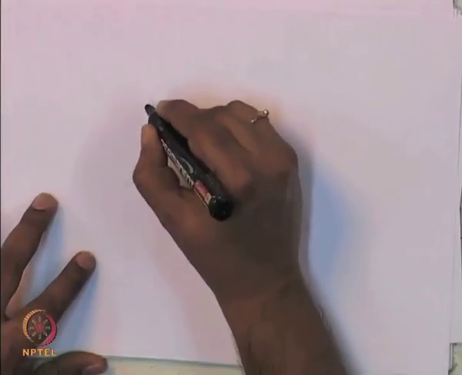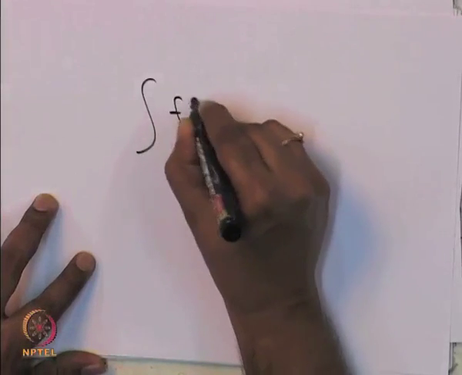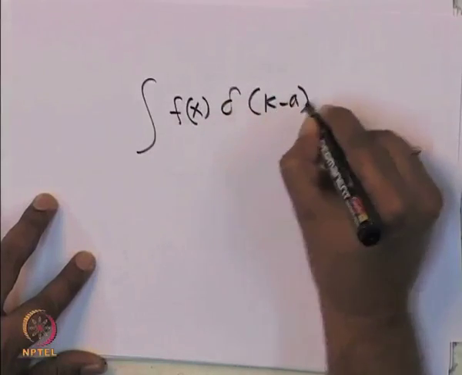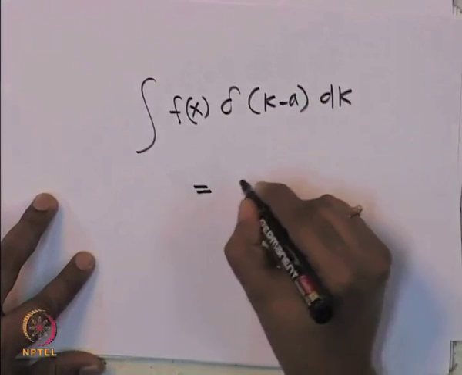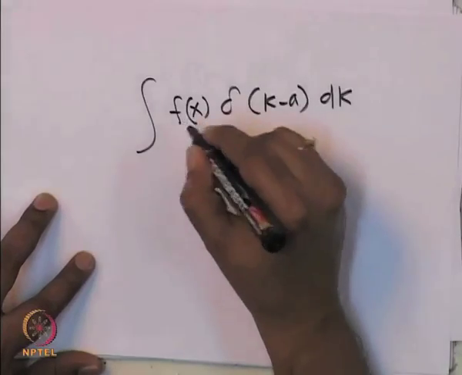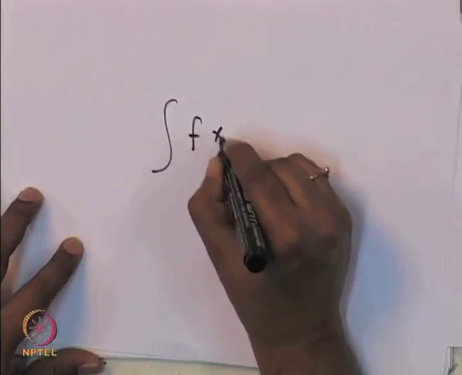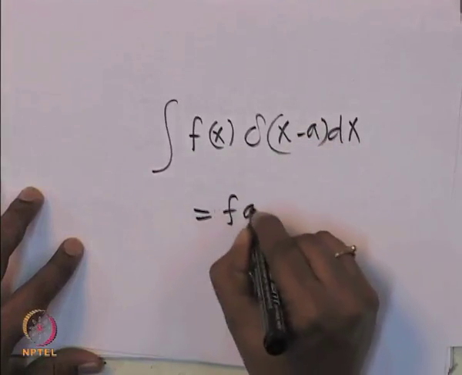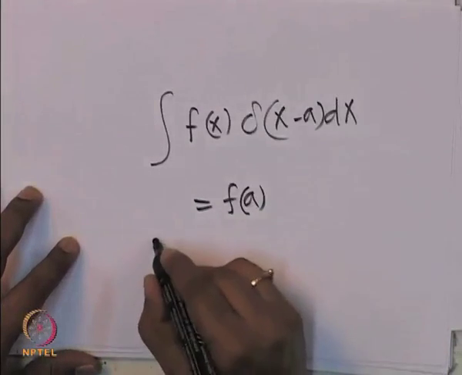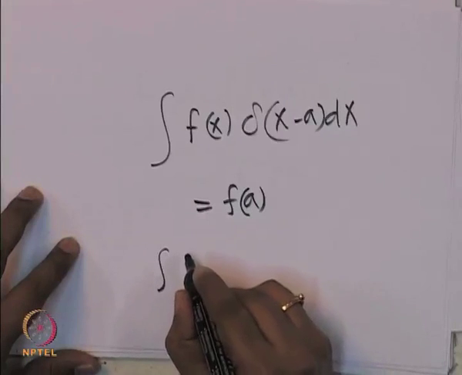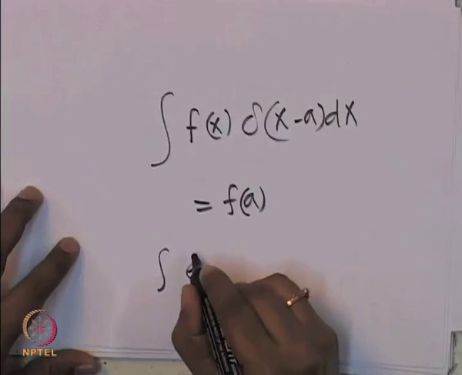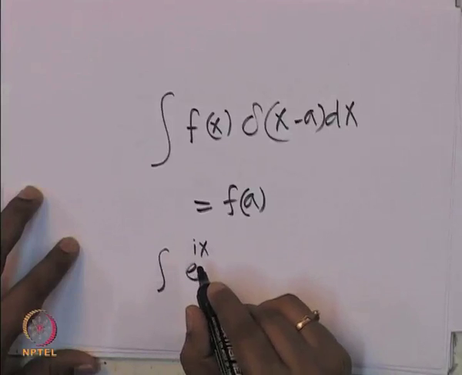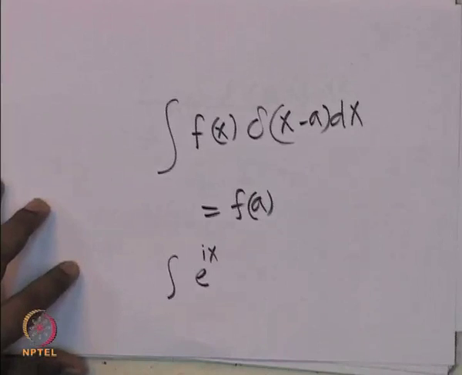So, the definition of the Dirac delta function: integral f of x delta of x minus a dx is essentially f of a. Sorry, I wrongly wrote this earlier.